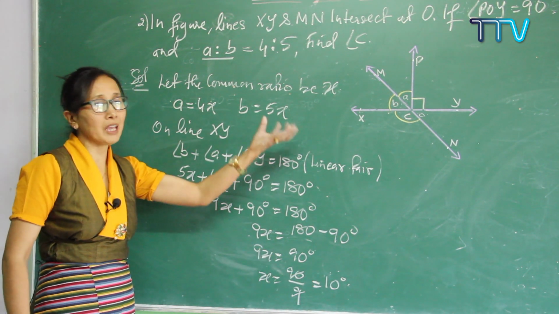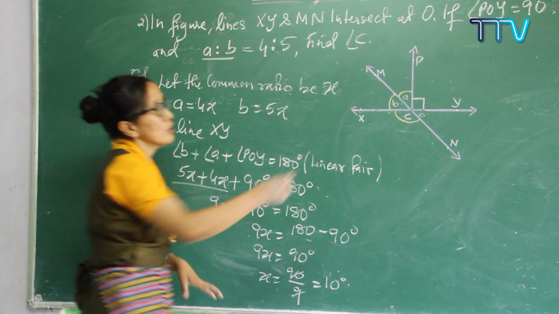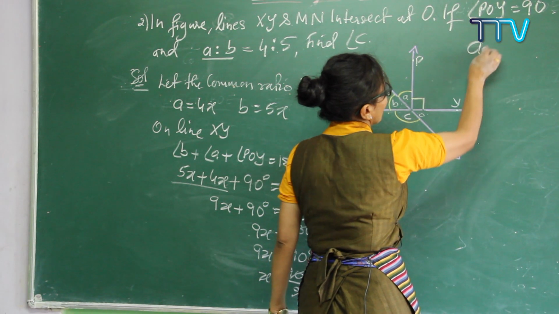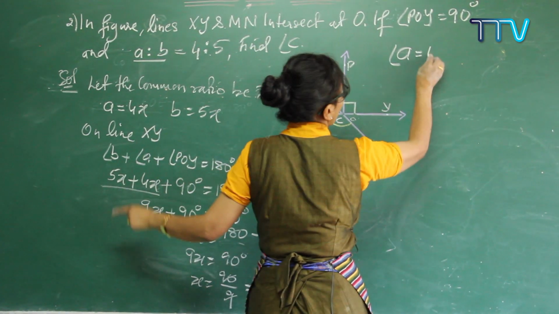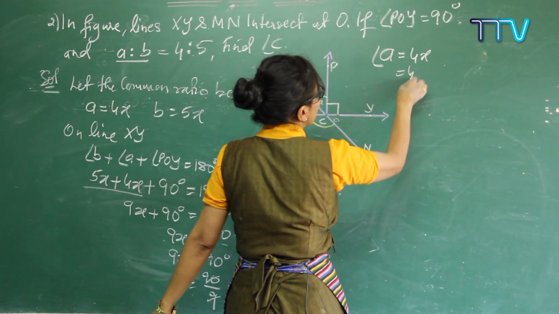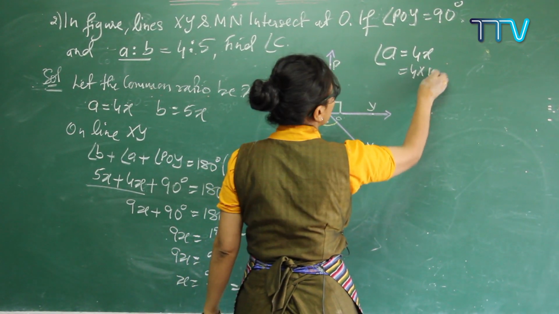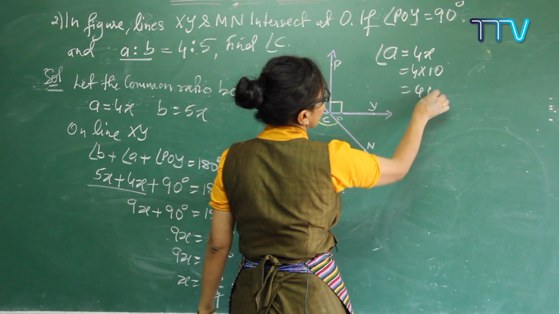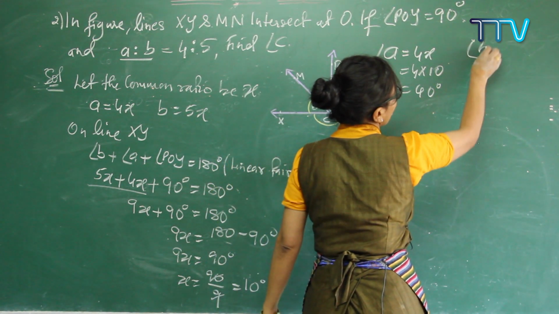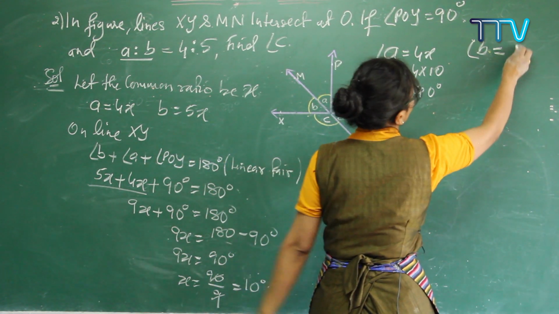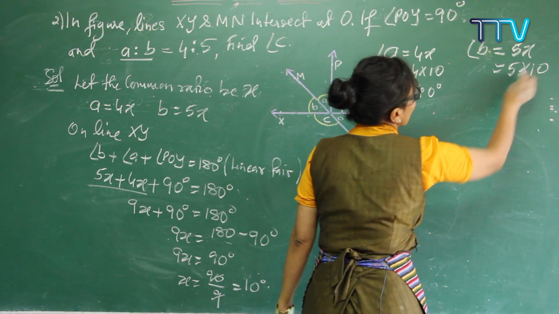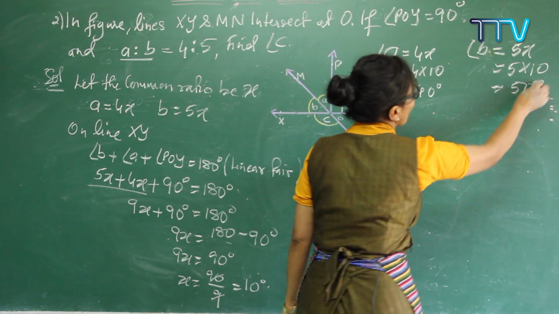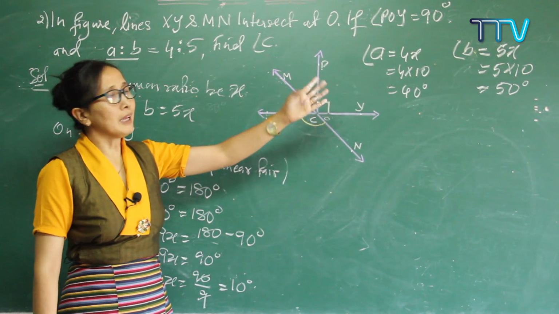That means what are your A value and B value? Easy to find out. So you can write down your A value. Angle A is how much? 4X. So put the value directly. 4X means 4 multiplied by 10. Your angle A is 40 degrees, and you can find angle B. What is your angle B? 5X. So put the value. 5 multiplied by 10. You are getting how much? 50 degrees. So you found angle A and B, got it.